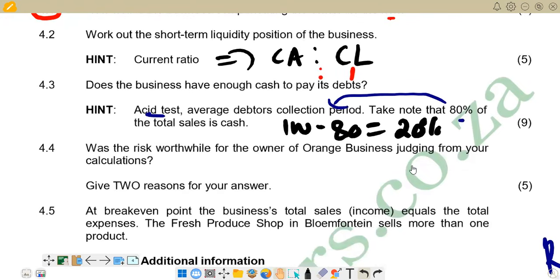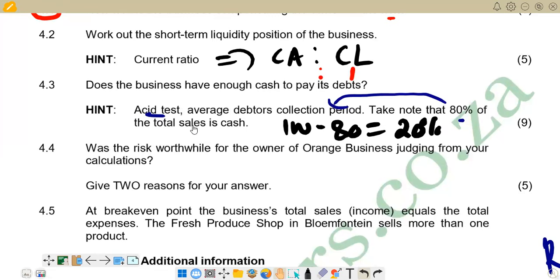So this question is asking us about the indicators or the ratios that we've calculated just above, if we can interpret them and see whether this is making any good returns to the owner who has invested in this business or not. So we are just going to analyze the ratios in terms of the current ratio, asset test ratio, and see whether these ratios are giving us a true reflection of a good performance of the business.